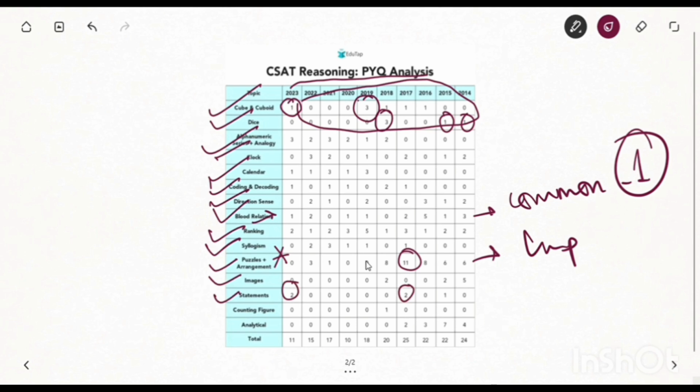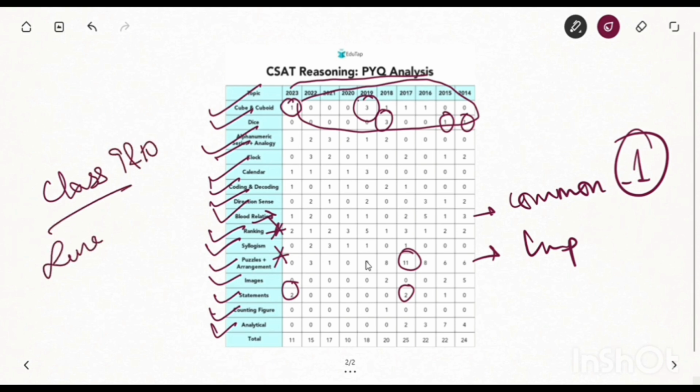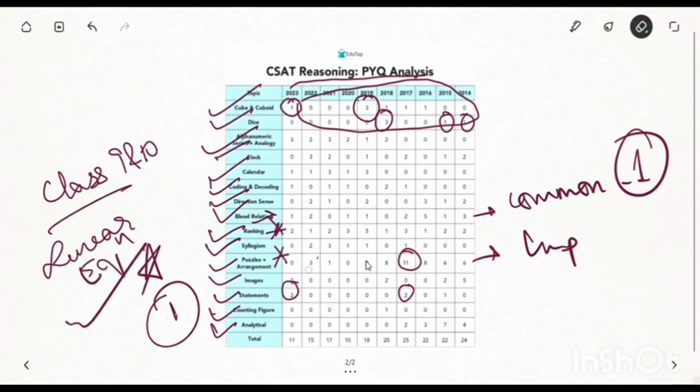Statement questions are also important. Then counting figures, that's also important for this exam. Then the analytical part, reading comprehension. So ranking is important, puzzle arrangement is important, and in classes 9th and 10th we have studied linear equation, right? So guys, remember the linear equation chapter is important. You can expect 1 question from this chapter. The alphanumerical part is also important for this exam.